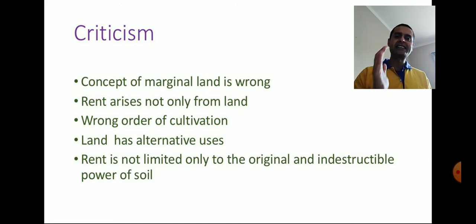Lastly, rent is not limited only to the original and indestructible power of the soil. As per this theory, land is always original in nature. But the fact is that in modern time, due to excessive use of chemical fertilizer, the fertility power of land is slowly decreasing. It means that the fertility power of soil or land cannot remain the same all the time due to various factors, and one of the factors can be the overuse of chemical fertilizer.